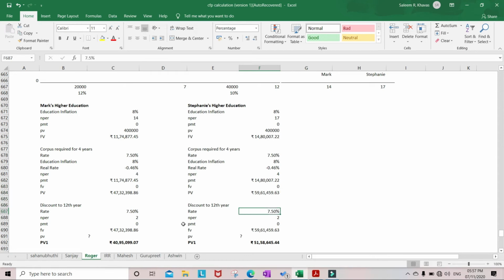And again we need to discount it back to the 12th year. But Stepney is just 1 year old, and therefore we need to discount it back for 5 years. So in this case N per is 5. Then our PV2 will be 41 lakhs.